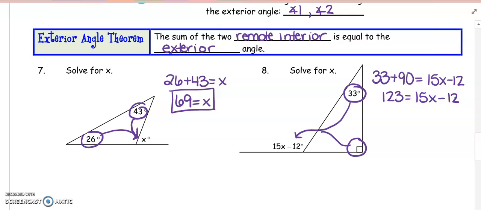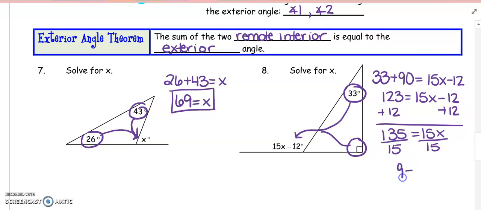We'll add the 12 on both sides, which gives me 135 is equal to 15x. And if we divide by 15, we get 9 to be equal to x. So the two far inside ones add up to that outside one.